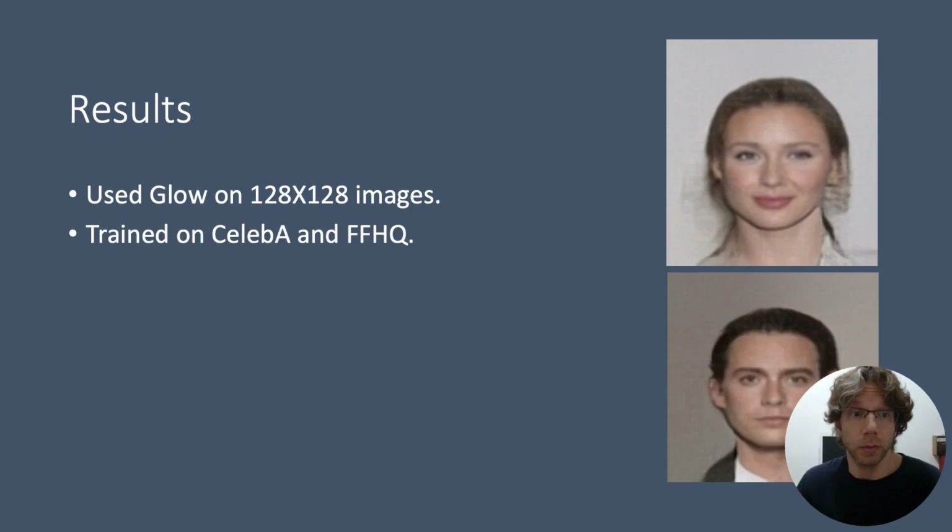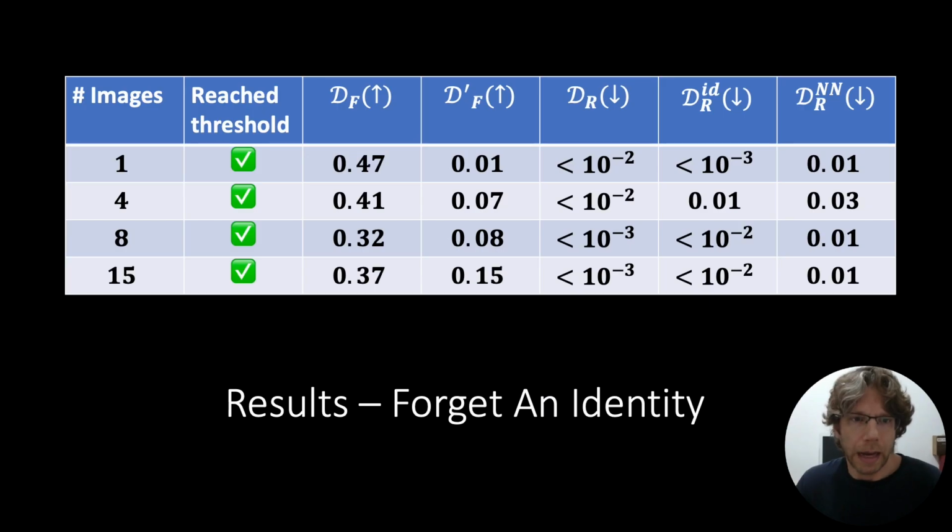Let's look at a few results. I'm not going to explain this table, please see the paper, but the cool part and the takeaway message is that because we use normalizing flows, we can quantify and measure whether and by how much we manage to tame the model. And indeed, we managed to forget an identity.